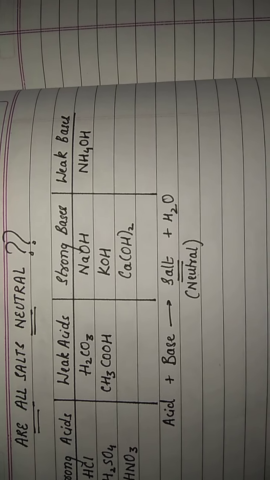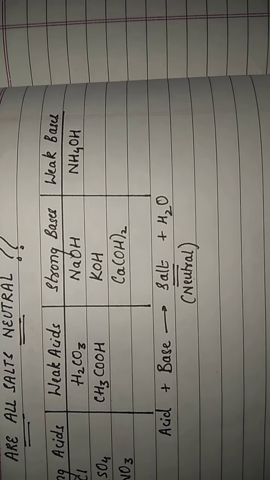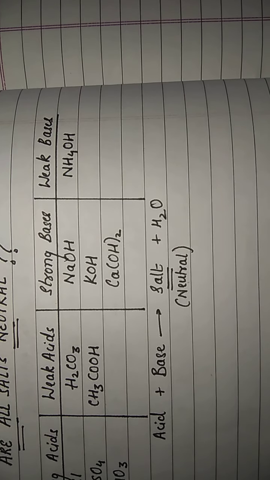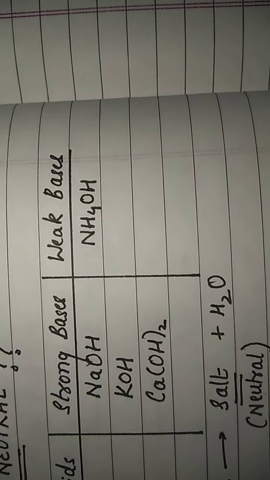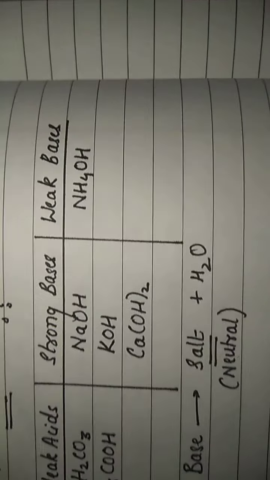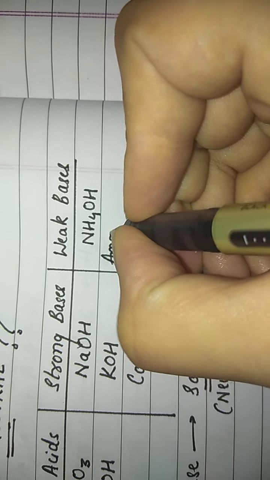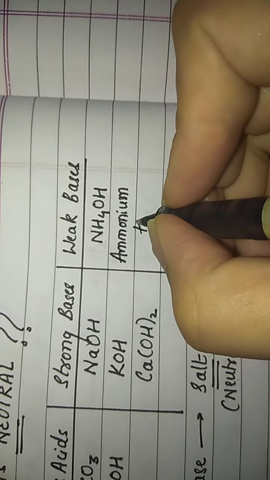Strong bases, you can learn the examples of sodium hydroxide, that is NaOH, KOH, which is potassium hydroxide, and calcium hydroxide, which is Ca(OH)2. For weak bases, you can learn just one example, NH4OH, ammonium hydroxide. You have already done this example in class 9. Still I am writing the name. Ammonium hydroxide.